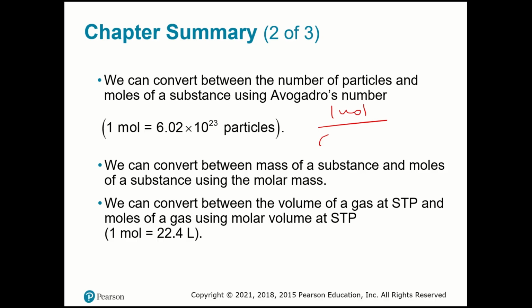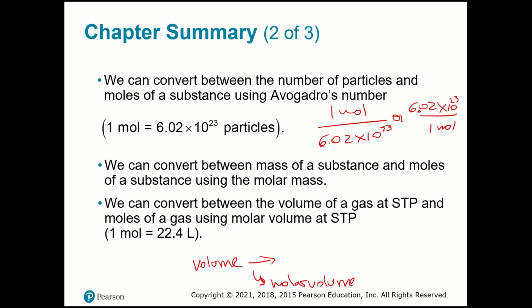If you want moles, it goes up there. If you want particles or molecules, they must be up here, so the Avogadro number goes over here and the mole down here. We can convert between mass of substance and moles using molar mass. If you have a volume, you can use the molar volume, 22.4 liters in 1 mole of any gas at STP, and then find moles.